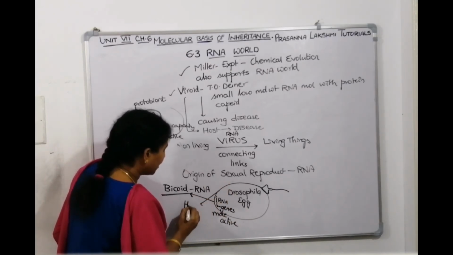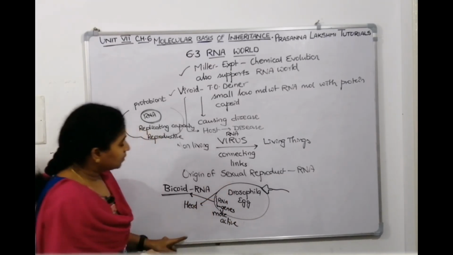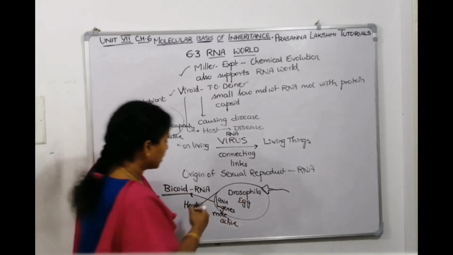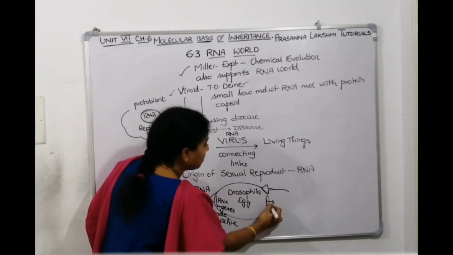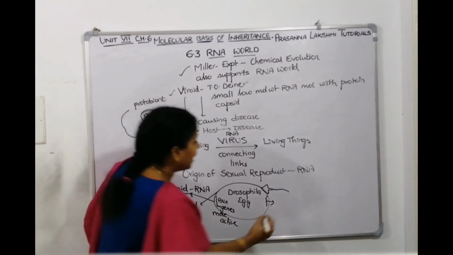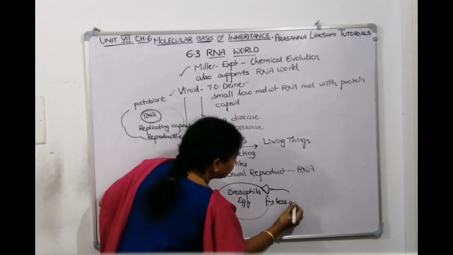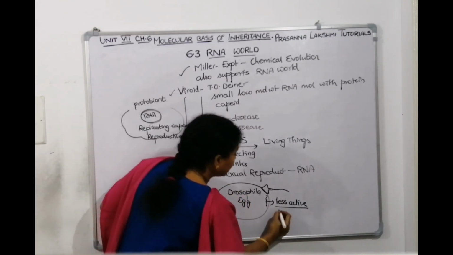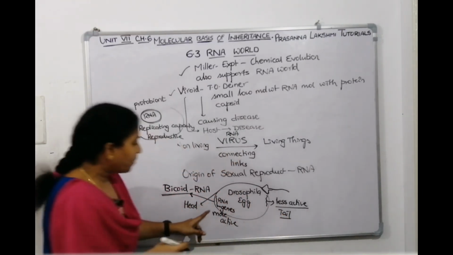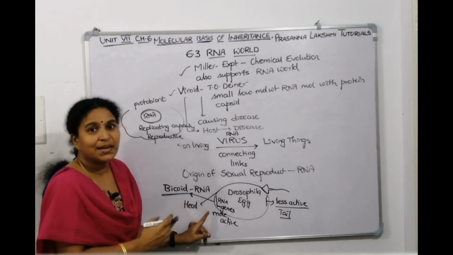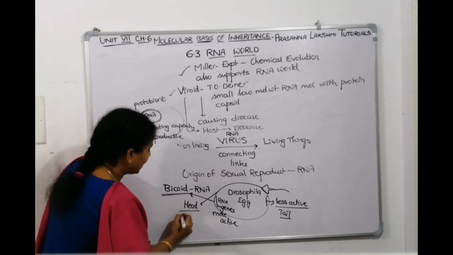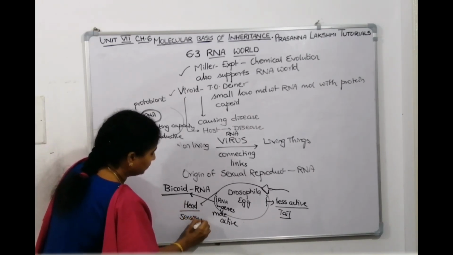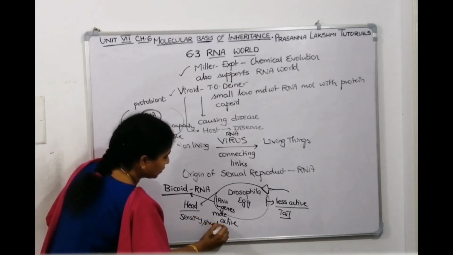This will make the head of the Drosophila, and the bicoid RNA will make the genes which are present at the opposite side, the tail, less active. Because they are less active, they shrink and they make the tail region. And because the bicoid RNA present towards this side is more active, it will make the head and all the sensory structures.